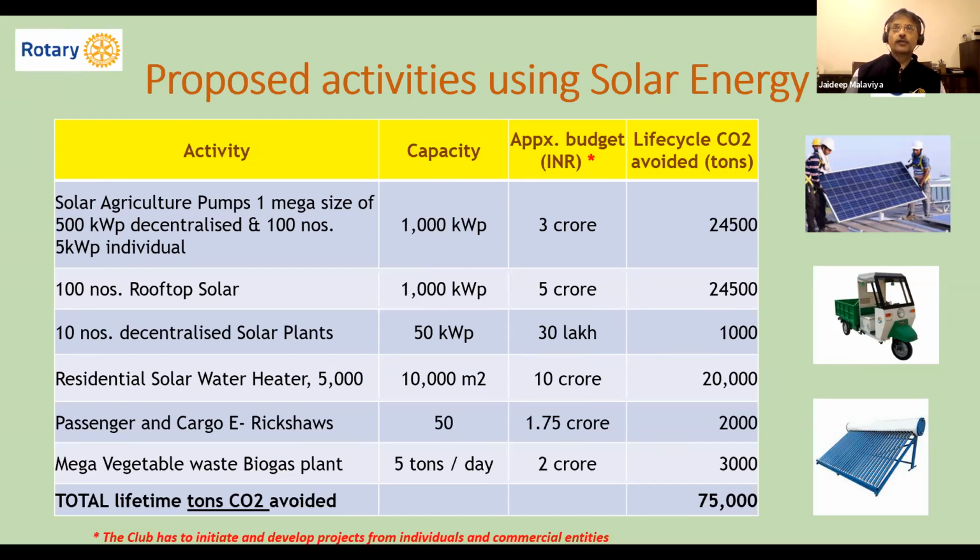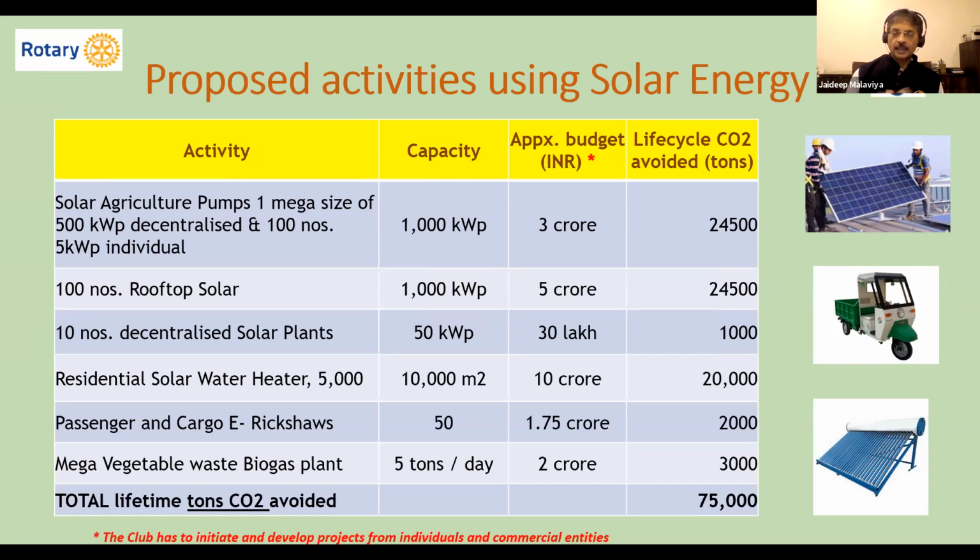100 numbers of rooftop solar systems. Today, rooftop solar has really become cheaper than even the grid electricity you're drawing, including in the residential sector. It's just the lack of awareness. I'm even listing out the approximate budget. For the international users, in India, we typically use the lakh and the crore instead of the million and billion. So 100,000 is 1 million. Excuse me on that, because most of the participants are from India.